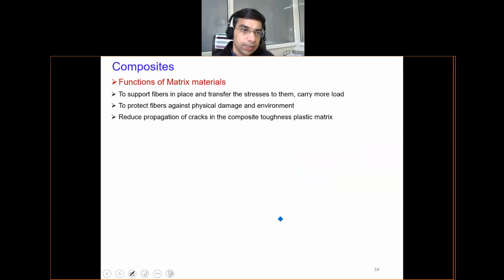So what are the functions of matrix material? Now we know that strength is provided by the reinforcement, that is why the name is given as reinforcement. But the matrix, which can be either of polymer, or metal, or ceramic, has several functions. First function is to basically support the fiber in place and transfer the stress so that the load carrying capacity increases.